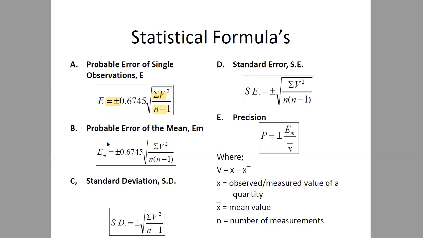Okay, so second is the probable error of the mean. How do we calculate the probable error of the mean? For finding it, we'll use the same relation with only one change. In the previous equation we were only dividing by n minus 1. Here we add one extra term, that is n.